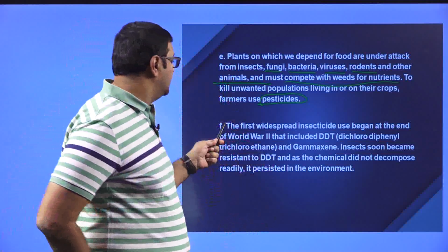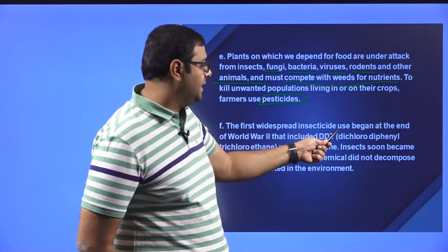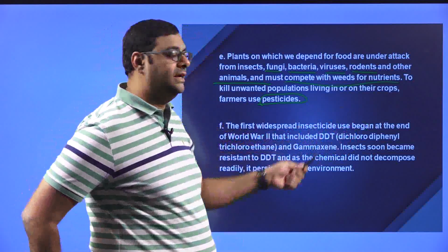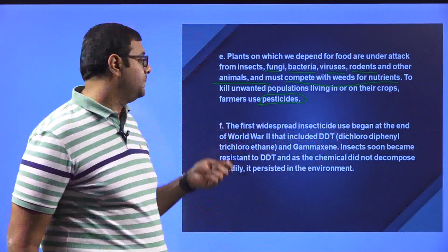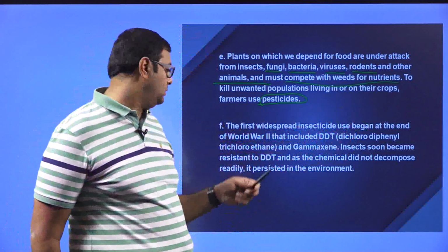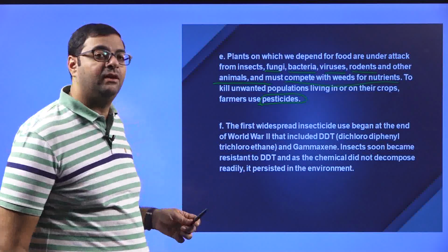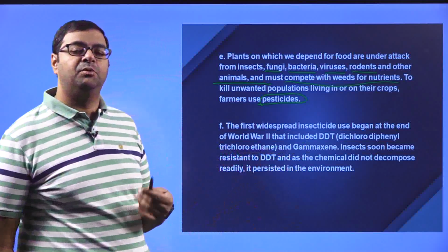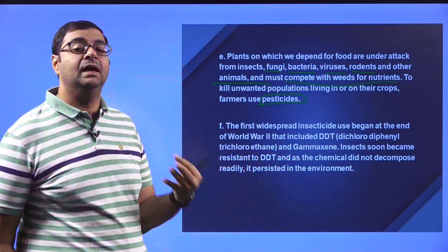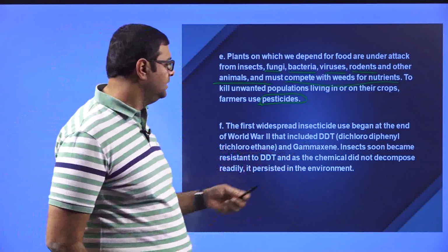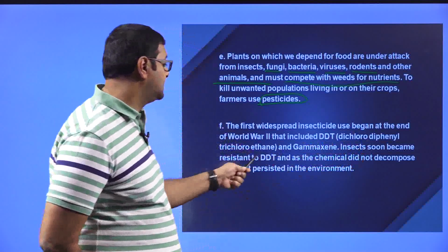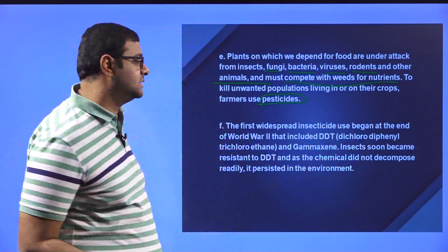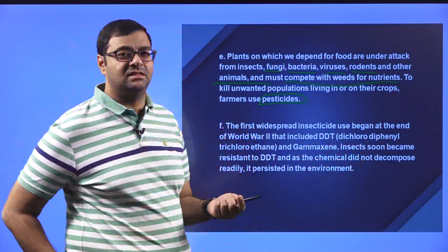Then the first widespread insecticide use began at the end of World War II, and that included DDT. DDT is dichloro diphenyl trichloroethane. This is a very toxic chemical. And gamaxin, which is put here to drive away the ants. Insects soon became resistant to DDT. This DDT was so extensively used that insects became resistant to it.